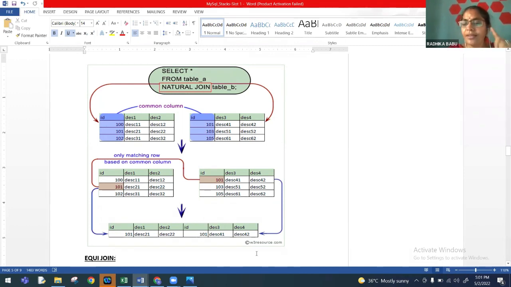So here too, the repeated column will definitely appear. But not all the rows. All the columns are included, but the rows are restricted here. In natural join, rows are restricted. In Cartesian product, there are no restrictions. It is simply pairing of every row with every row of the second table. But here, only the matching row will be displayed. How is this matching identified? An implicit where condition is created and used by the MySQL engine for the natural join. So this matching of rows is done based on the common column.